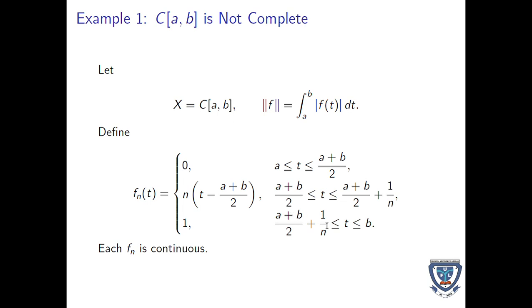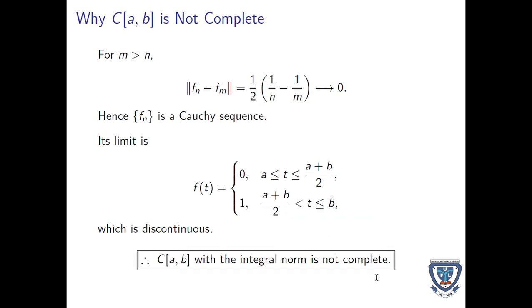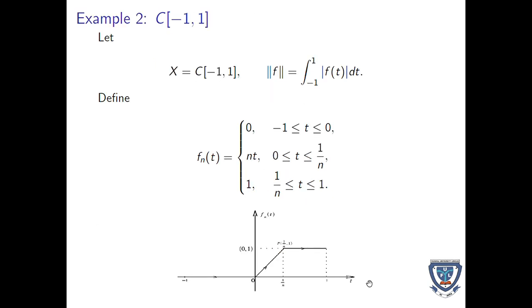So very soon we are going to see specific examples where a and b will be replaced by real numbers. In that case, you should be able to simplify properly. So this is for illustration purposes. You see, at the end, we're able to show that the continuous function over a closed and bounded interval [a, b] with the integral norm defined on it is not complete.